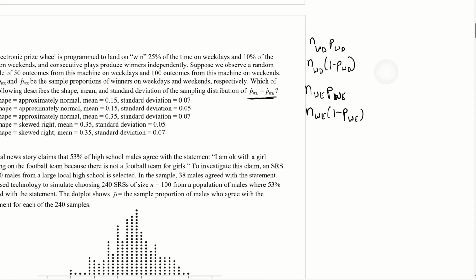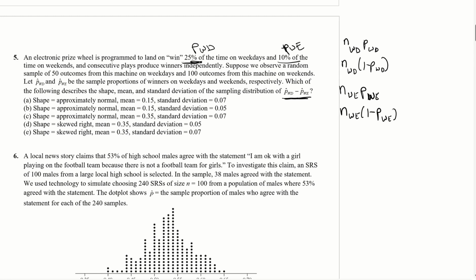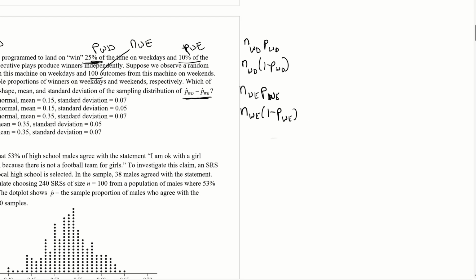All right, so it says it's programmed to land win 25% of the time. So that's P WD for weekdays. This is P WE for weekends. And we got 50 outcomes on weekdays, so that's N WD, and 100 for weekends. Okay, so we got 50 for the number of weekdays times 0.25, 25% of the time. And this is 1 minus. And then for weekends, it was 100 outcomes times 10% success.